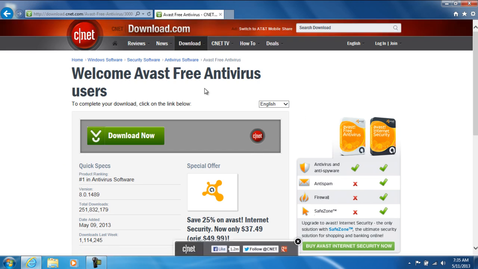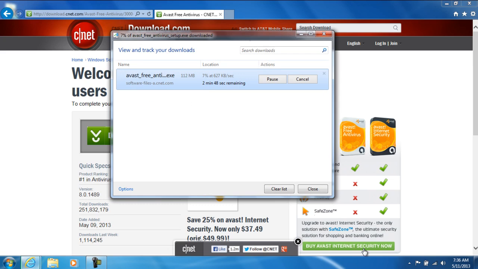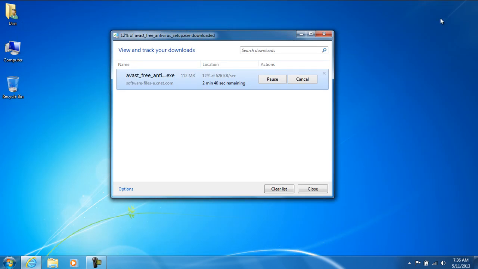Now it has transferred to CNET. Go ahead and select download now. You have the option to run or save the file. I'm just going to run it. You can select view download. This will pop up and you can now exit the Internet Explorer. This might take a few moments to download.